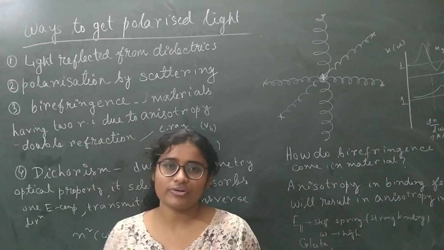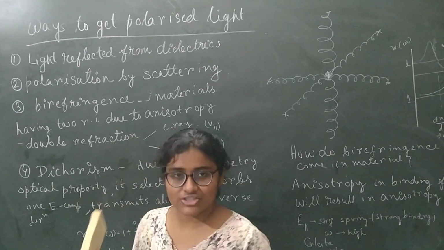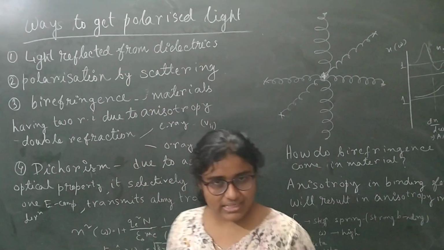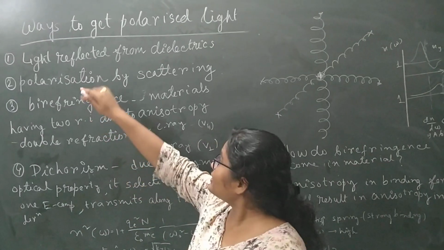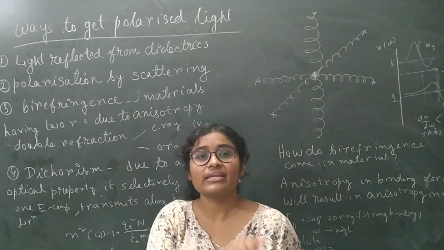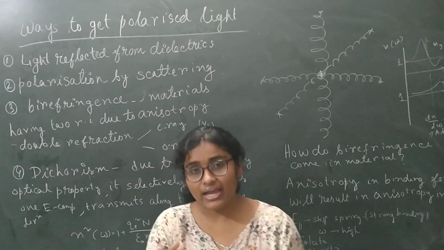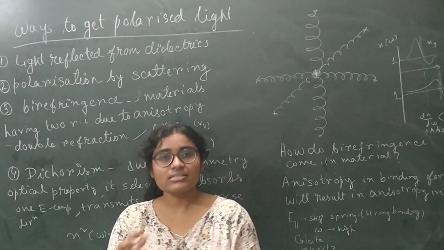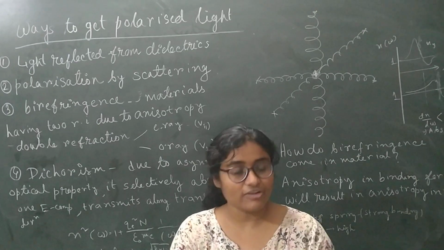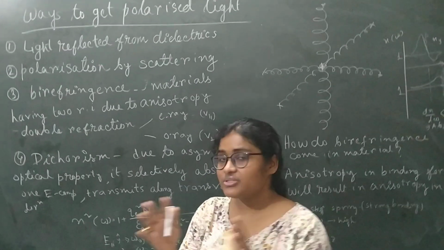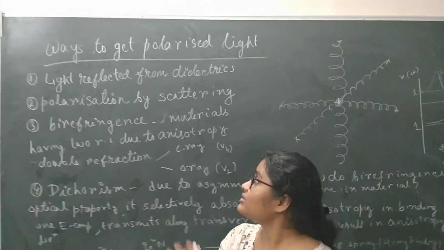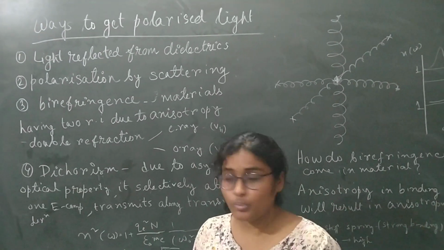This is a very important discussion that I am going to discuss today: the ways to get polarized light. In the earlier lectures I have told you that light is generally unpolarized. The light from solar radiation, from sunlight, is unpolarized. We want polarized light. What are the ways we can get polarized light?